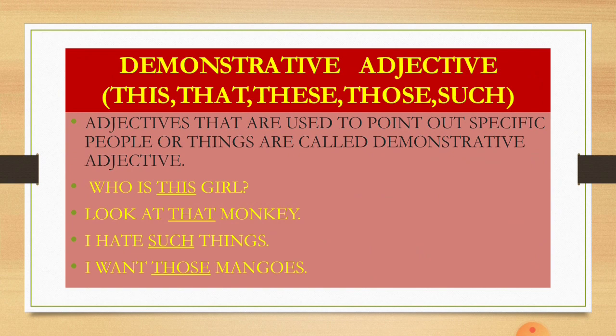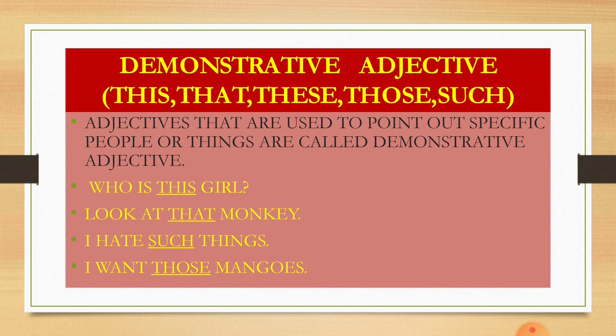Now we will discuss demonstrative adjective. We had already studied in demonstrative pronoun the words to demonstrate, that is this, that, these, those, such, etc. Here also remember these words, they are again used as demonstrative adjective. Adjectives that are used to point out specific people or things are called demonstrative adjectives. So it is easy now because you have already studied the demonstrative pronoun.